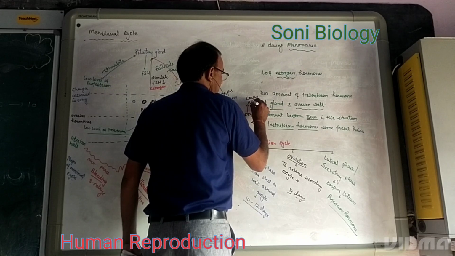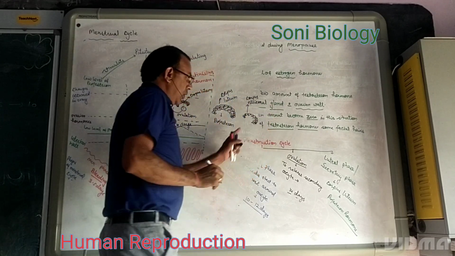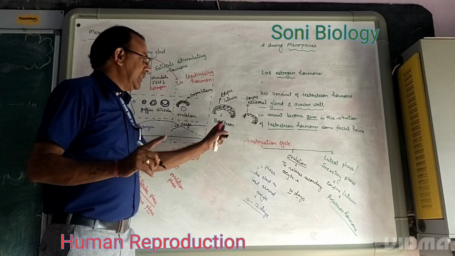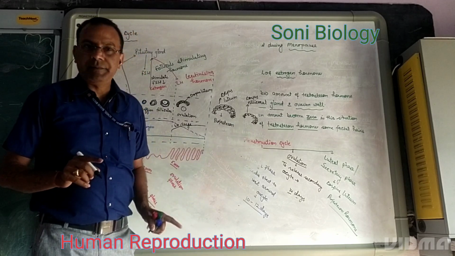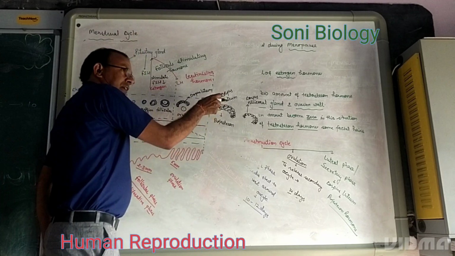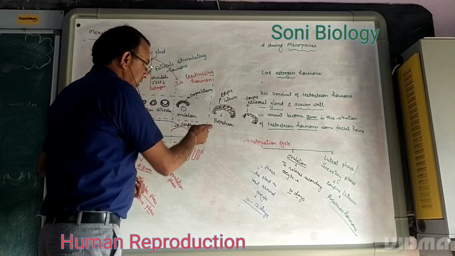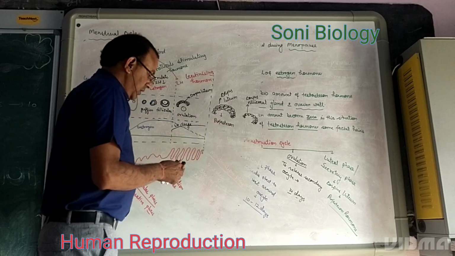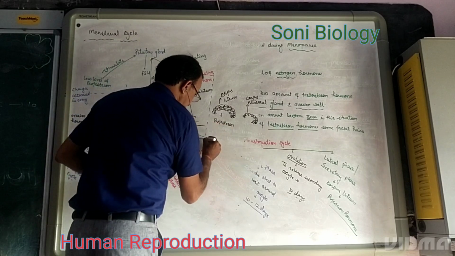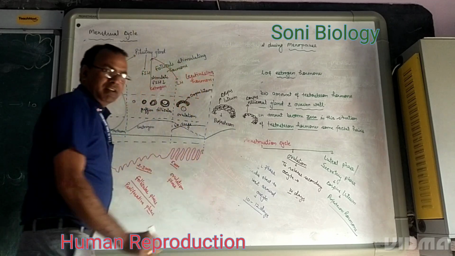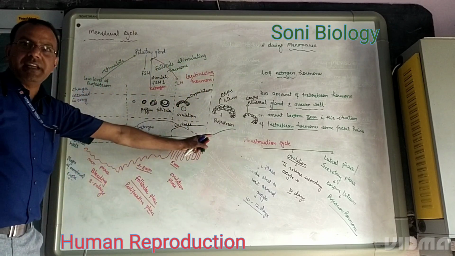It occurs in that condition only when there is no fertilization of the egg. But if the egg is fertilized, the corpus luteum starts to secrete progesterone hormone. The release of progesterone increases its level, so in this condition the level of progesterone hormone increases.